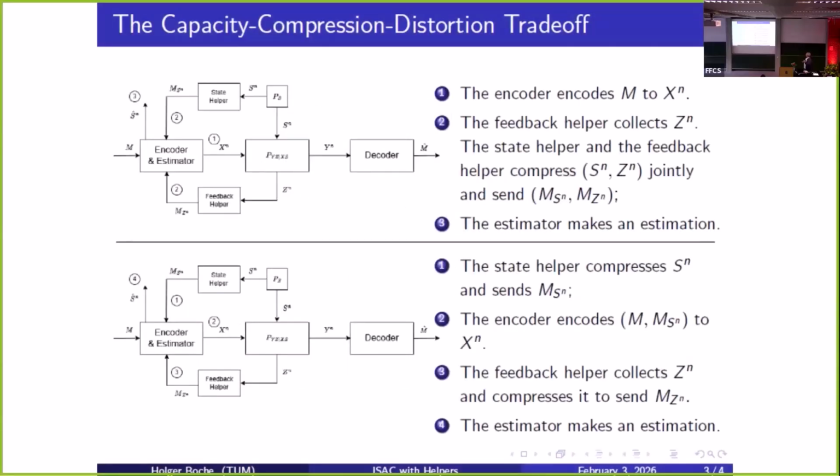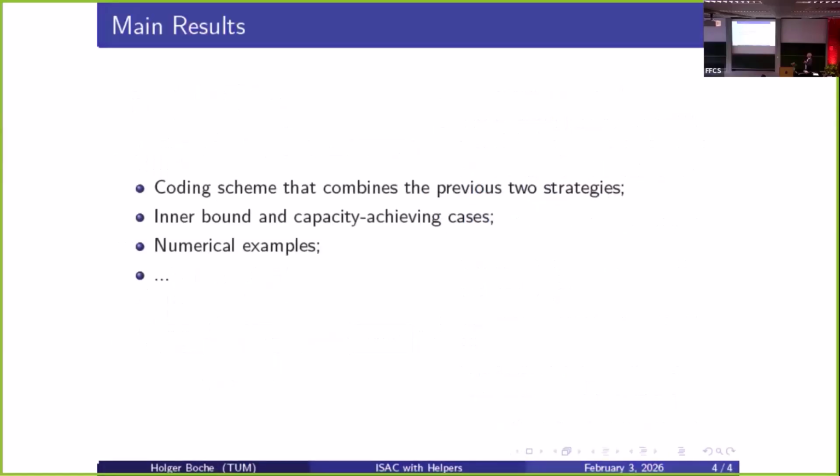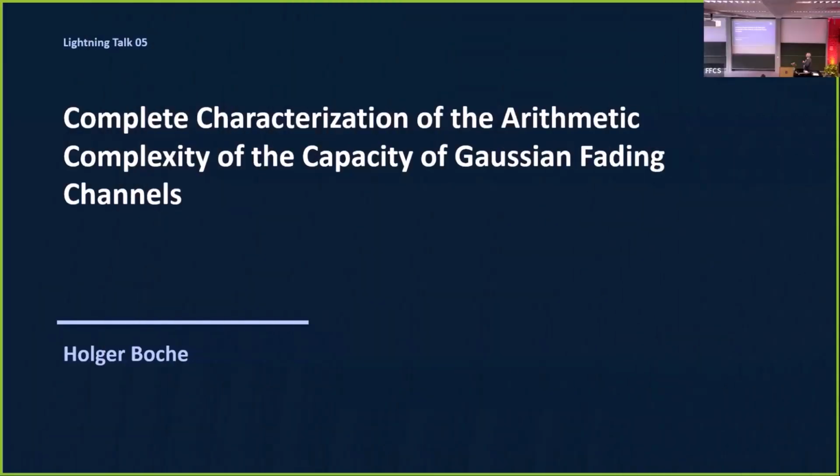What we try to understand is exactly the trade-off between the distortion level, the rate of communication, and the two feedback rates. So we have two feedback rates, from the state estimator and from the feedback channel. And that's the thing that we want to understand. Okay, that's everything. So, yeah.